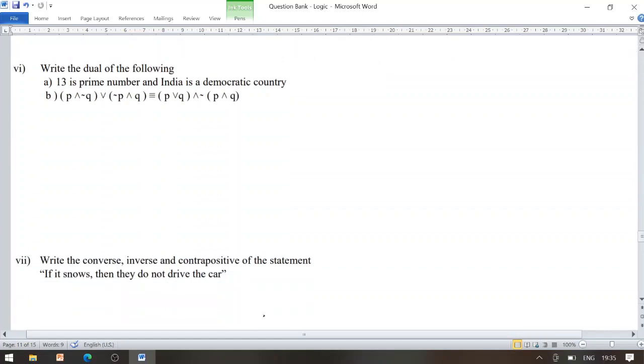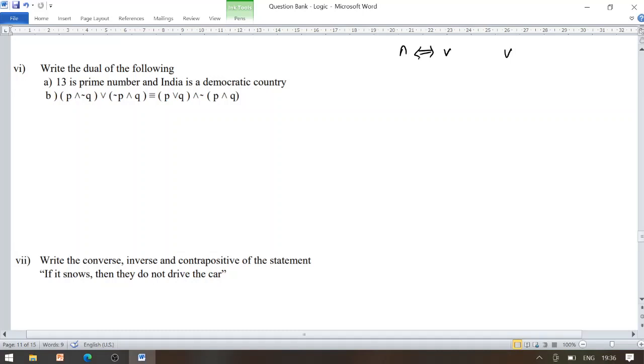Now the next question is of the form: write the dual of the following. I will revise in short. For writing the dual, conjunction is replaced by disjunction while disjunction is replaced by conjunction. Both way implication were there.